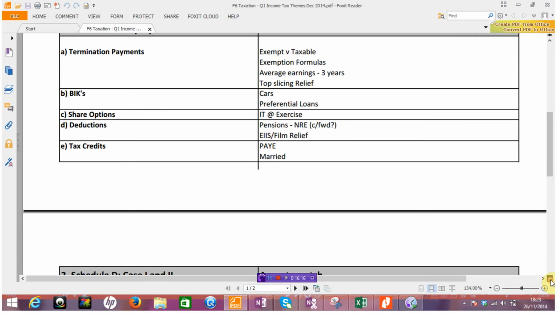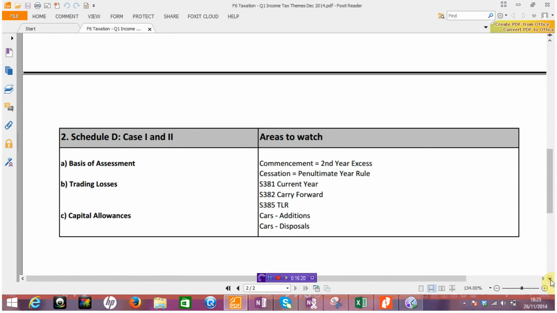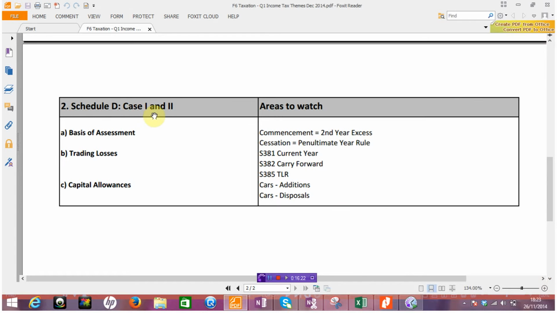Okay, right. Second area. This is my second core area, as it were, and this is Schedule D, Case 1 and Case 2, and I'm sure you would have been expecting that in a screencast of this kind, but let's just make sure that we know what the problem areas are. So really, in terms of the base of assessment, as I mentioned above, there's only really two areas that the examiner can come at it. It's either going to be a commencement or it's going to be cessation.